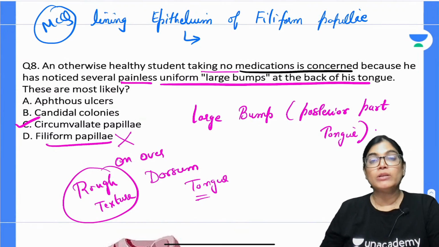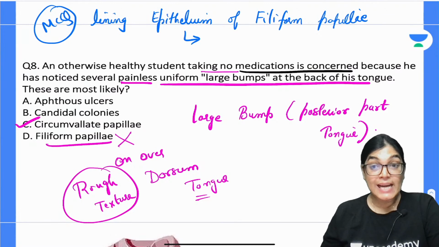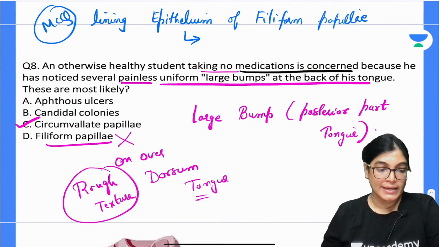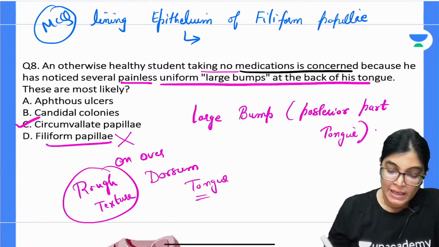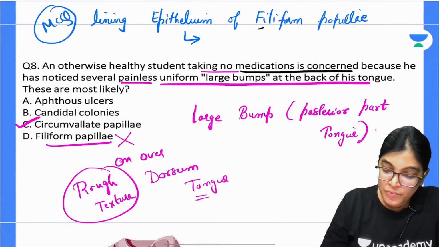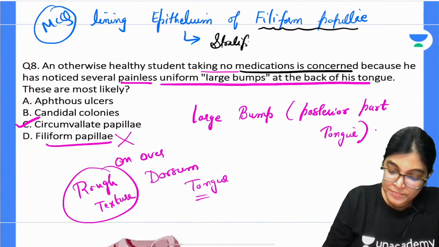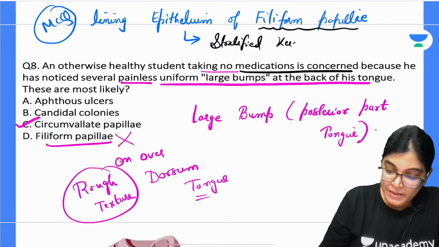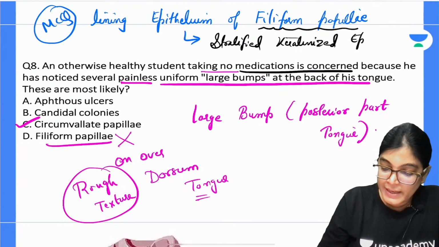Actually, when I talk about the entire tongue, the lining epithelium is stratified squamous non-keratinized. All of you please note down: the lining epithelium of filiform papillae is stratified squamous keratinized epithelium.